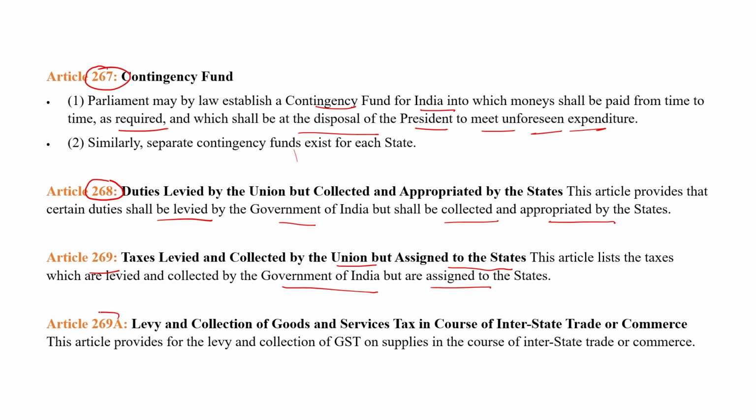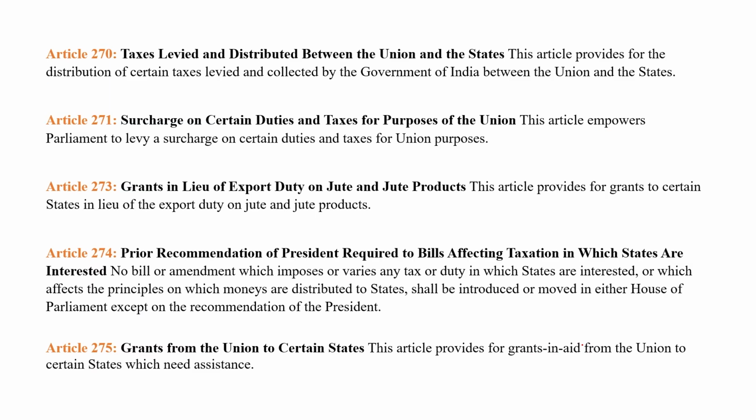There is also Article 269A, which is related to GST. It says levy and collection of goods and services tax in the course of interstate trade or commerce. This article basically provides for the levy and collection of GST. So it is related to GST and the supply between interstate trade or commerce.